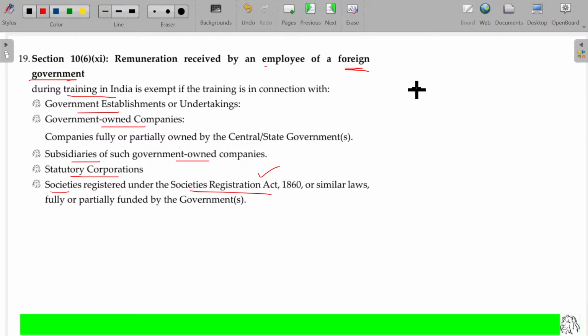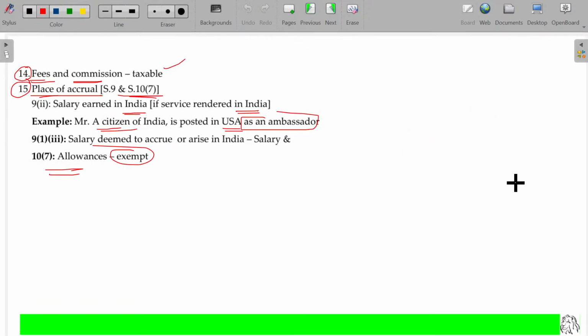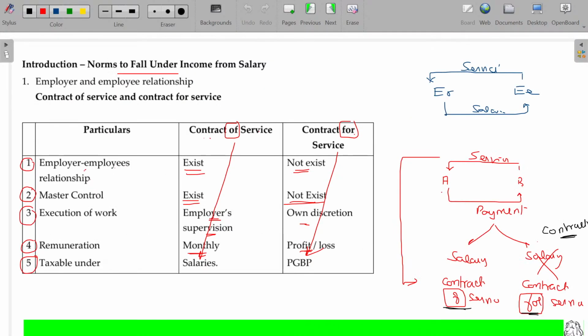So from this it is very clear: a foreign citizen visiting India to train government establishments, government undertakings, government companies or their subsidiary companies, or some other statutory corporations or societies. If they are coming here to train these enterprises, the salary they get will not be considered taxable here. Hope now you'll be able to understand what aspects are covered under salaries, the norms to fall under income from salaries, and the exemptions we have covered under Section 10, clause 6.